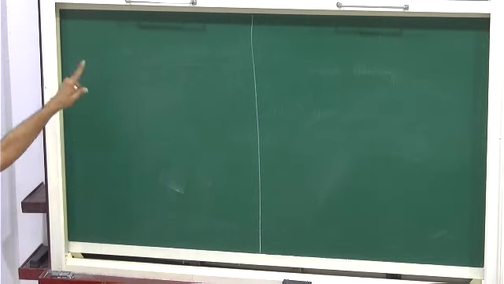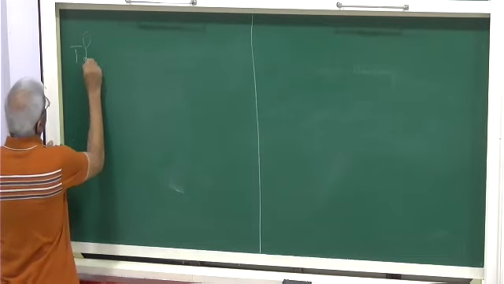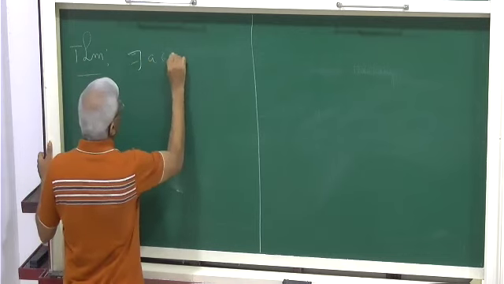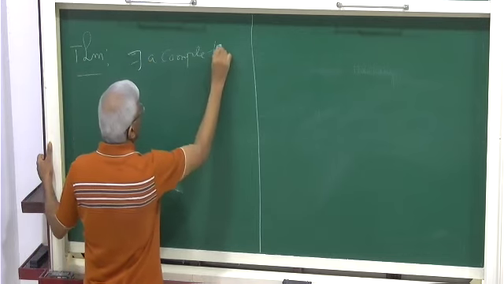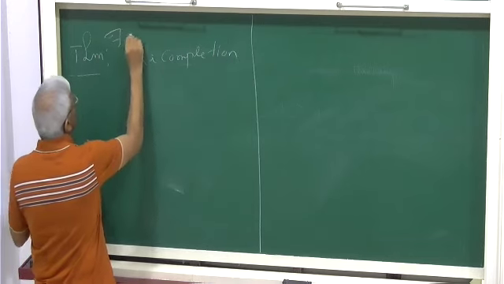Okay. So this is what is called a completion. There exists a completion, that is the completion of the rationals to the reals. Okay. So this is the theorem: there exists a completion. Maybe there exists a unique completion.